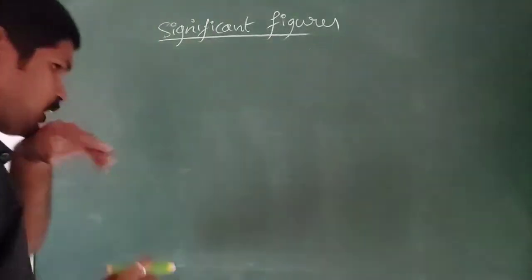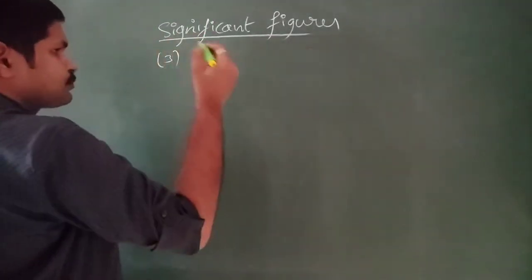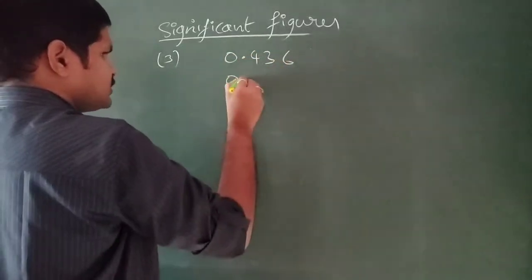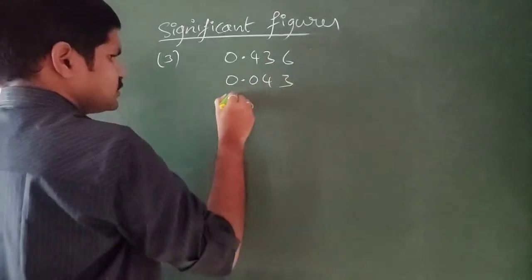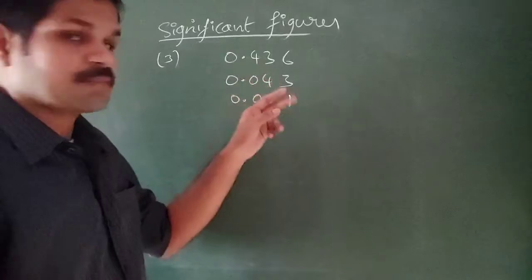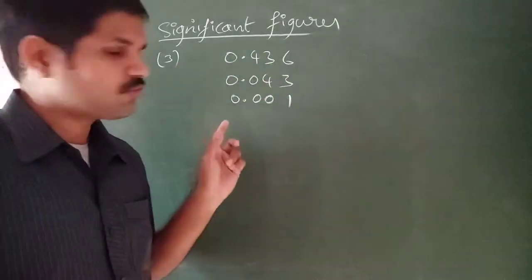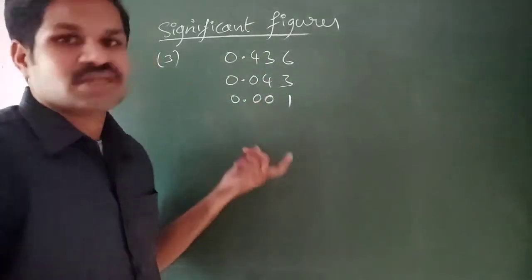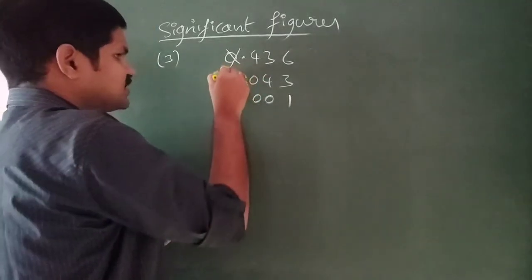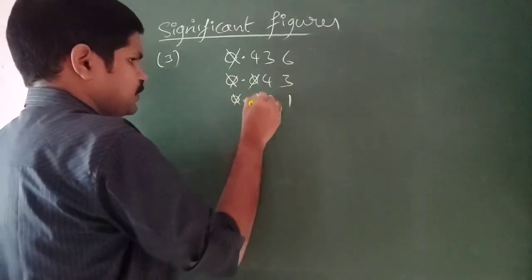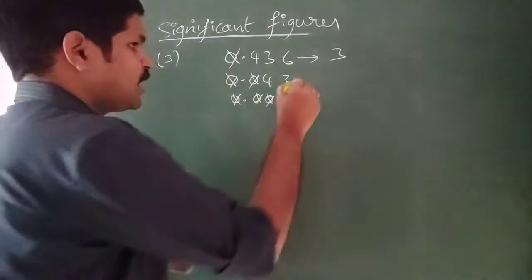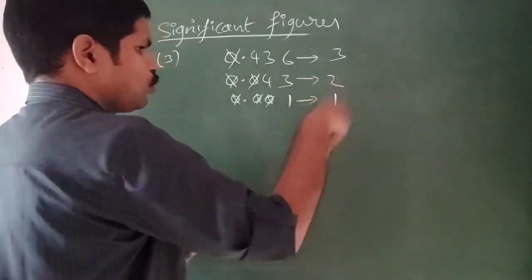And now, let us suppose the third one. If you consider 0.436, 0.043, 0.001, the zeros which are placed on the left side of a particular measurement are considered insignificant. They are simply considered as insignificant. That means here only 3 significant figures are present, and here 2, and here 1.